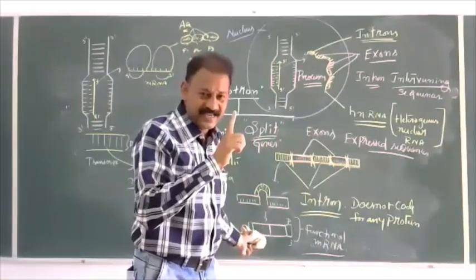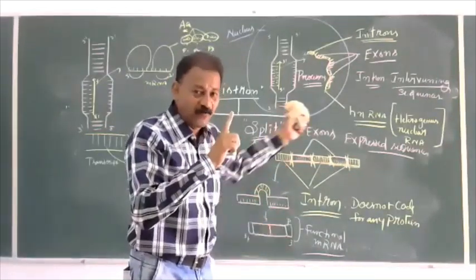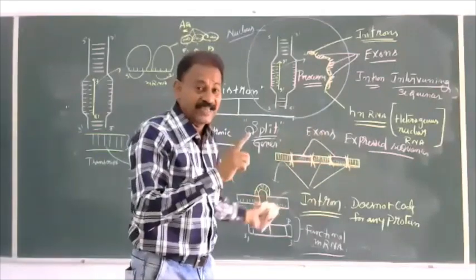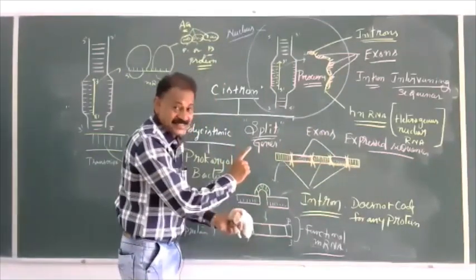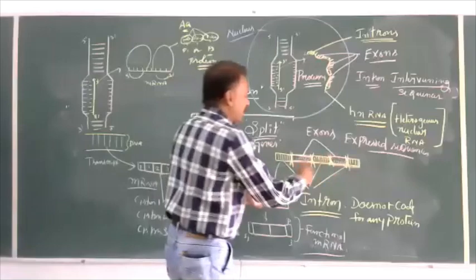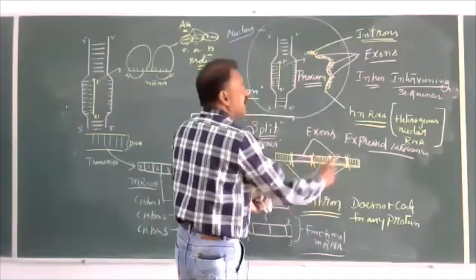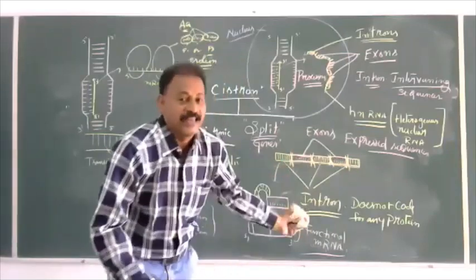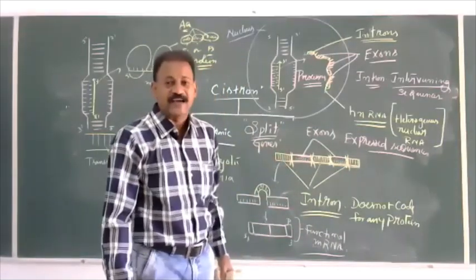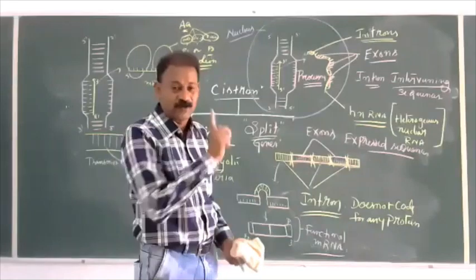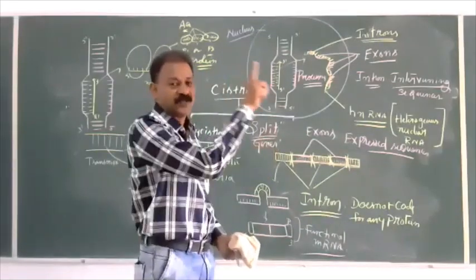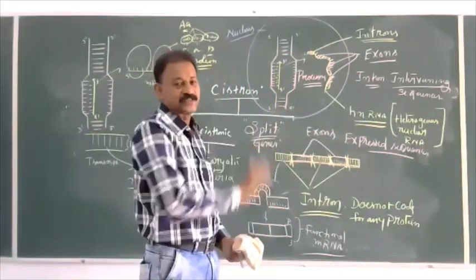This functional mRNA enters into translation to produce one protein: one gene, one cistron, one protein. But here the gene is split because of introns. This is called split gene arrangement. Split genes are found only in eukaryotic organisms, monocistronic. At one time, one mRNA produces one protein molecule, monocistronic.